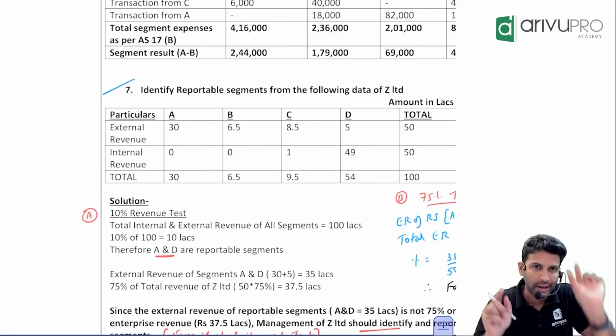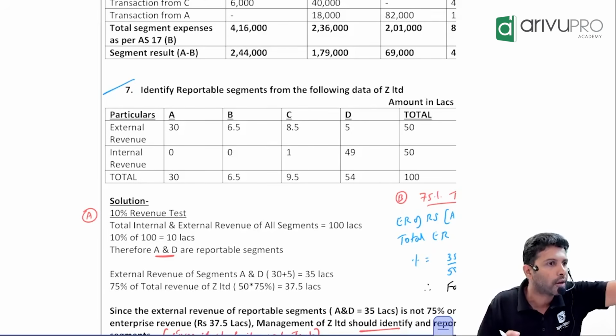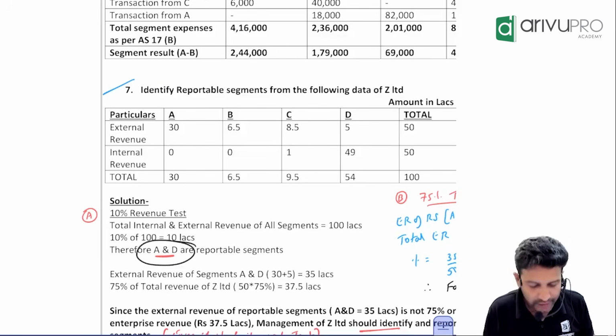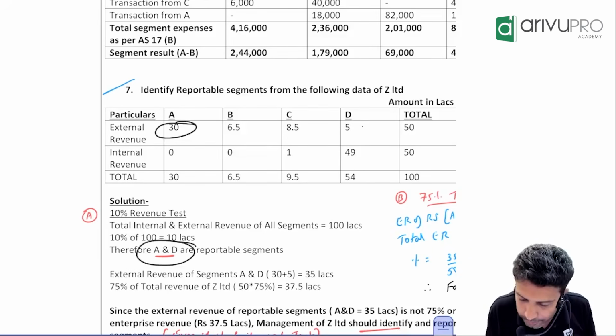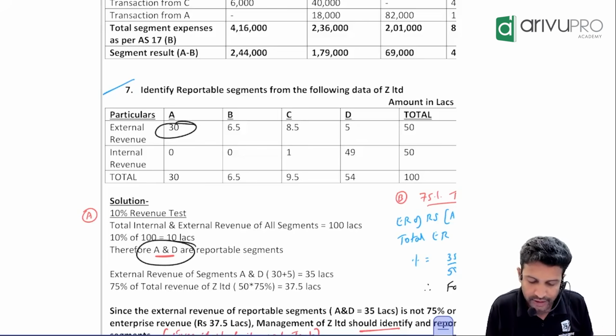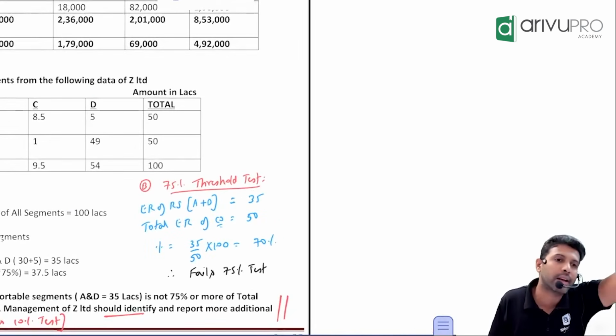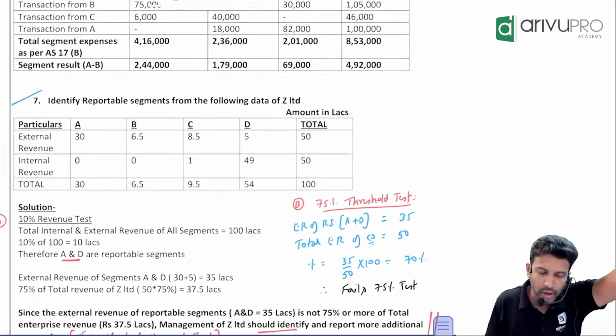Okay, that means we are looking at what now? Let's go word by word. External revenue of reportable segments. Which and all are reportable segments? A and D. What are their external revenue? 30 and 5. So the external revenue of reportable segments is 30 plus 5, which is 35. Clear? What is the total revenue of the company?